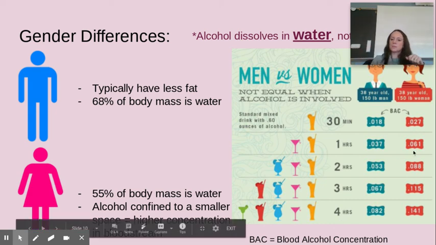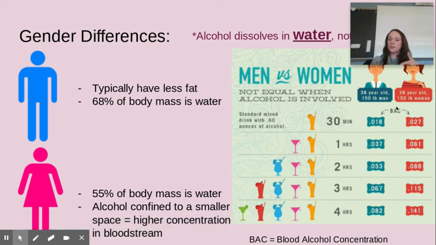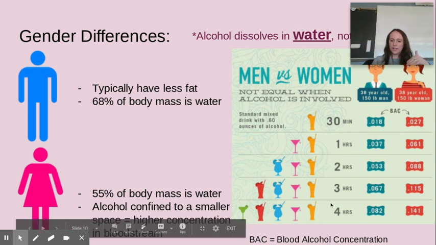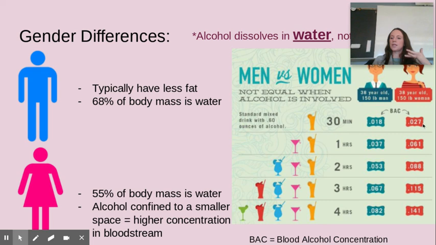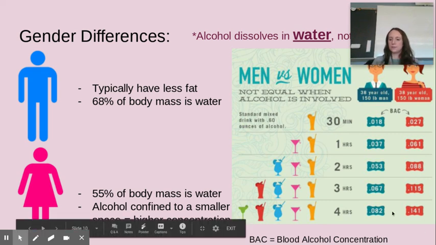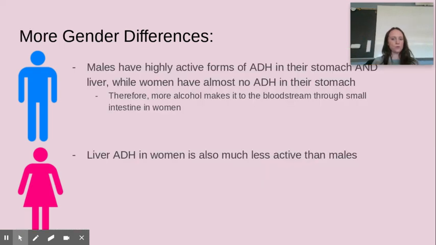So that's what this picture here is showing. A male versus a female, same weight, both 150 pounds. They're drinking the same amount of drinks in the same amount of hours, but you can see the female's BAC is rising much faster than the male's. And then remember, the liver breaks down at a constant rate for both.